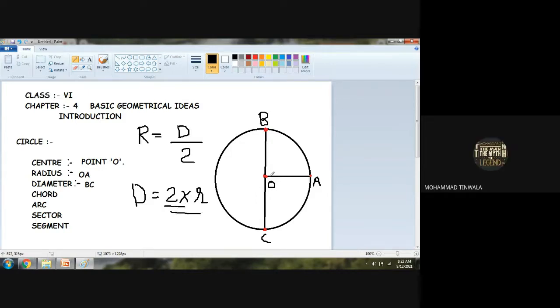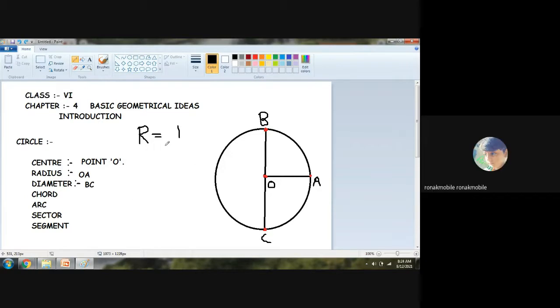If this is a radius, and I form a line here, this will be known as the diameter. The center point is exactly in the center of the circle. From the center, if the half line is forming, the other half is known as another radius. So two radii will become one diameter. And if you want to say radius, then radius is half of the diameter. Any doubt with this, boys?